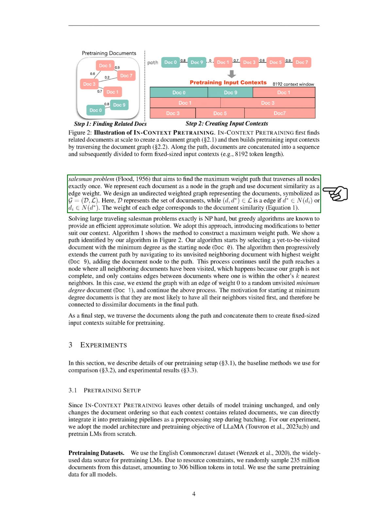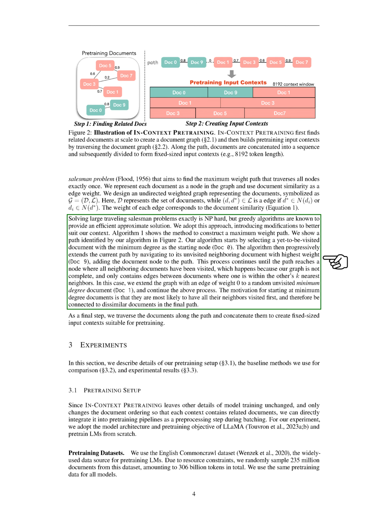This is similar to the maximum traveling salesman problem, which seeks to find the maximum weight path that visits all nodes exactly once. We construct an undirected weighted graph, denoted as G, to represent the documents. In this graph, D represents the set of documents, and an edge exists between two documents if they are nearest neighbors of each other. The weight of each edge corresponds to the document similarity.